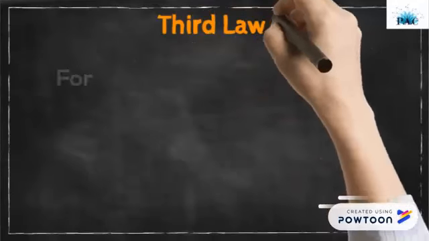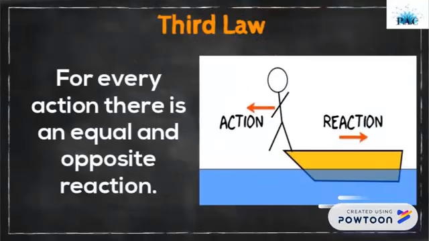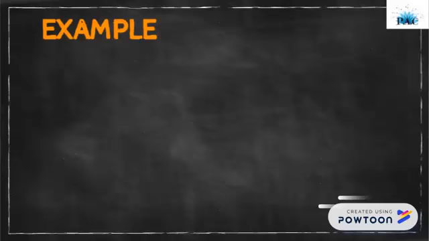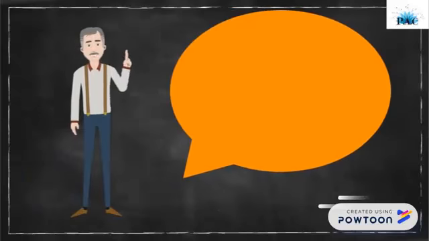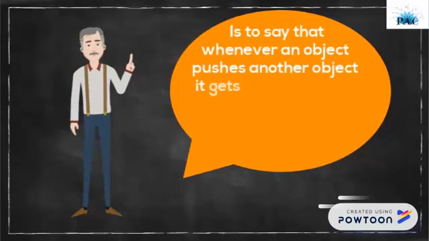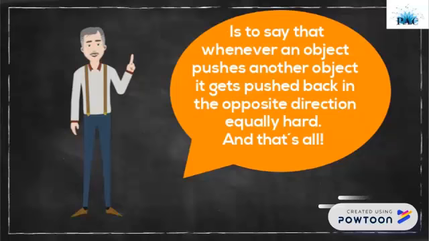The third law says that for every action there is an equal and opposite reaction, like we can see in the picture. In the example, we can see how a rocket works. The rocket's action is to push down on the ground with the force of its powerful ignition, and the reaction is that the ground pushes the rocket upwards with an equal force. This means that for every force there is a reaction force that is equal in size but opposite in direction.